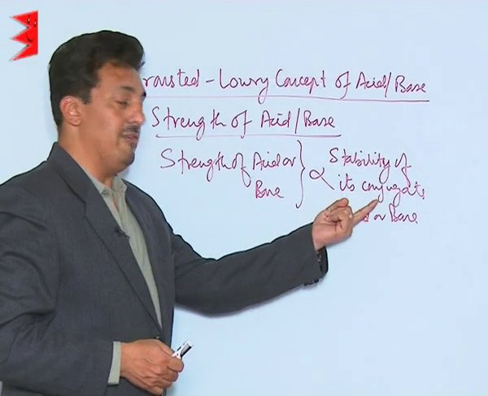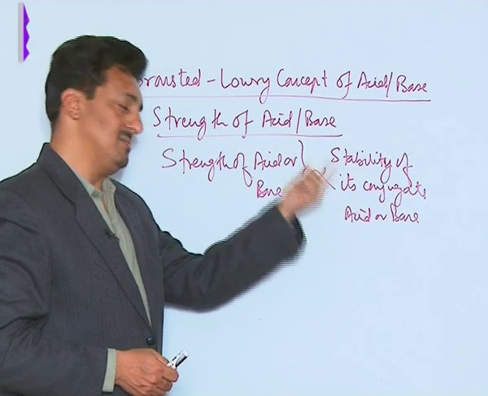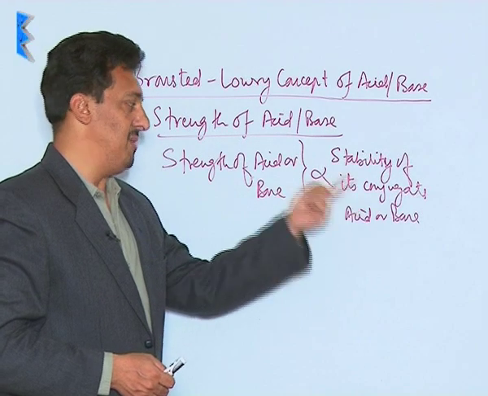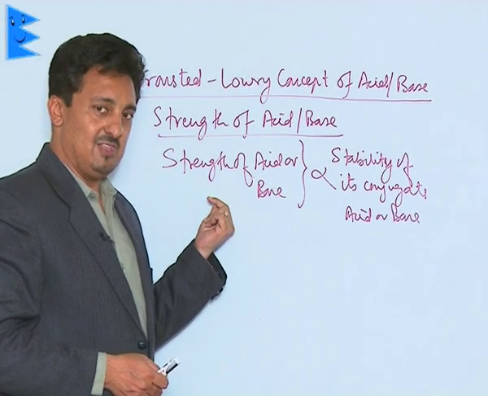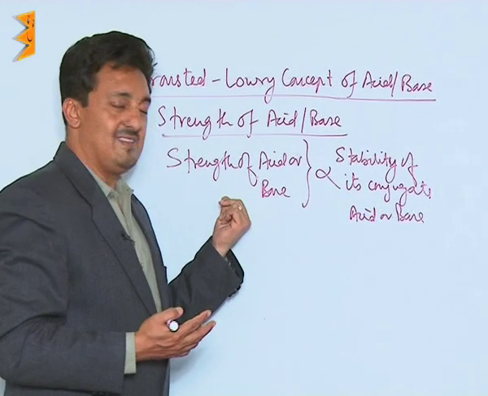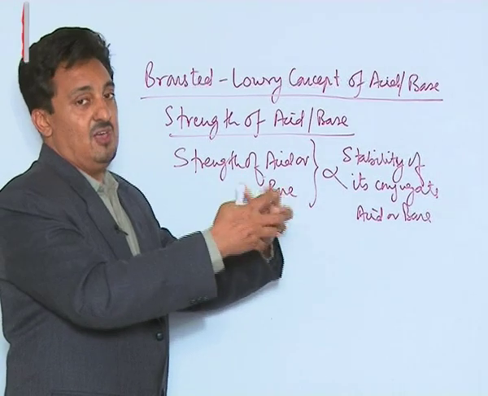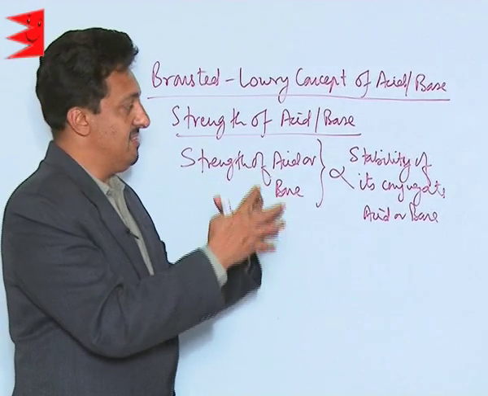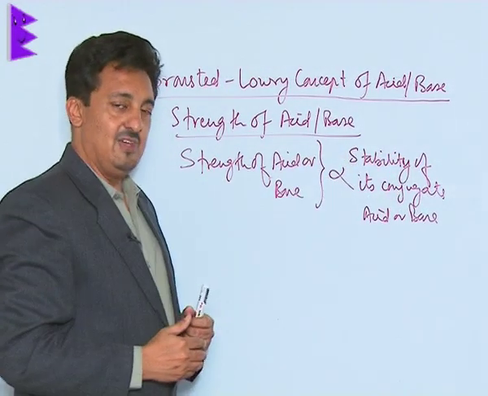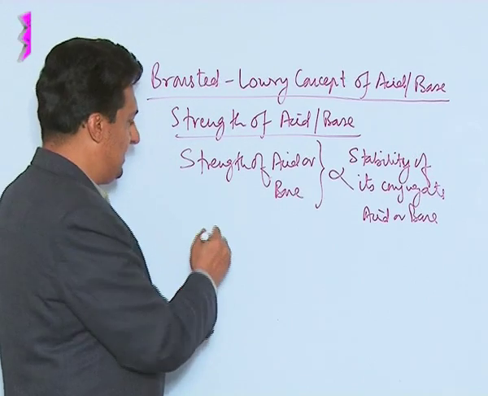More stable is your conjugate acid, the stronger will be the acid. Less stable is your conjugate acid, lesser will be the strength of the acid. More stable is your conjugate base, stronger is the strength of the base. Lesser is the stability of the conjugate base, the lesser is the strength of the base. So it is very much directly proportional, because the more stable is your conjugate acid or base, more easily the equilibrium shifts towards the forward side, and therefore the strength of the acid and base gets accordingly increased.